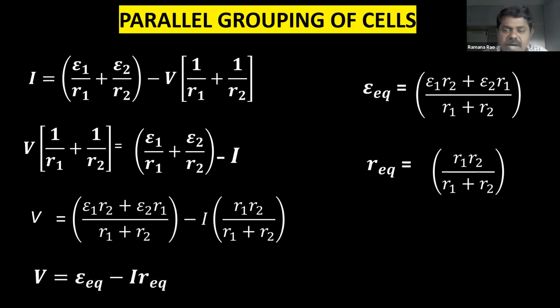So these two are very, very important formulae in parallel combination. Epsilon equivalent is (epsilon 1 R2 plus epsilon 2 R1) by (R1 plus R2), and R equivalent is R1 R2 by (R1 plus R2), only for two cells. Right? So make a note of this formula, children, epsilon and R equivalent.